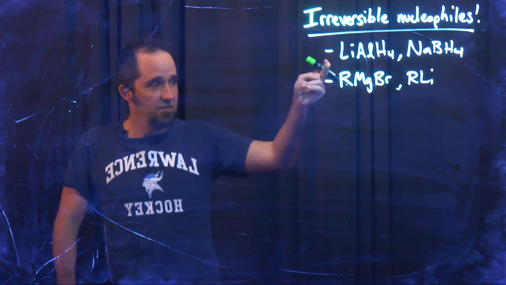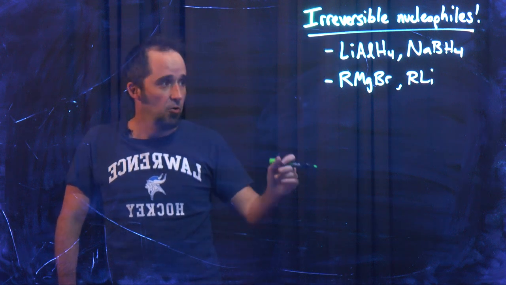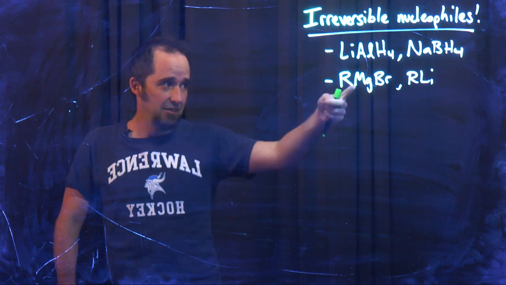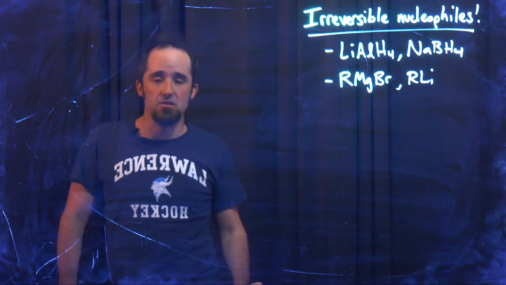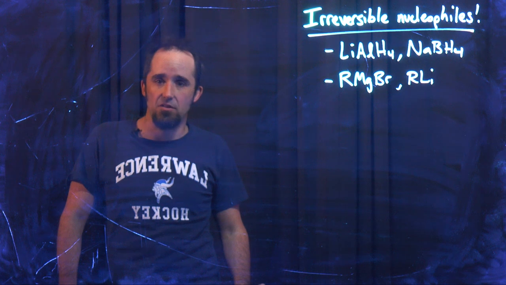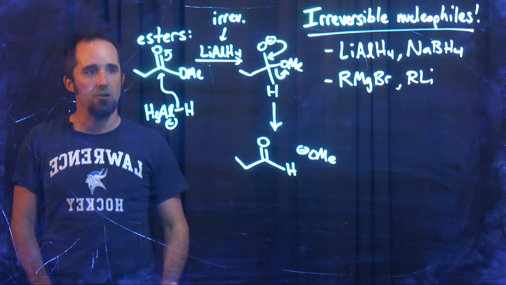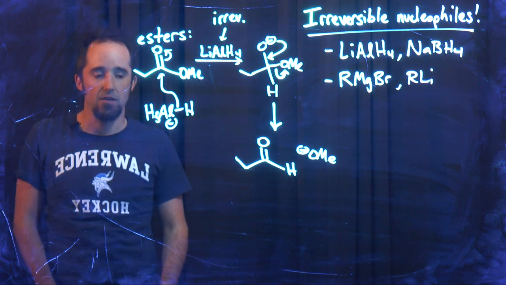So hydride reagents like lithium aluminum hydride, sodium borohydride, and also essentially alkyl minus equivalents like the Grignard reaction and alkyl lithiums. So how do these irreversible nucleophiles react with esters and the like? Let's talk about what happens if I were to treat an ester with lithium aluminum hydride.